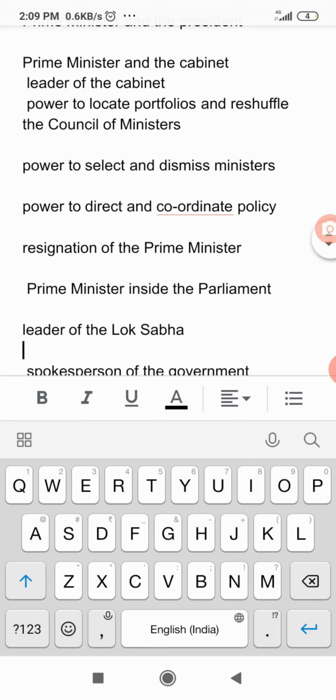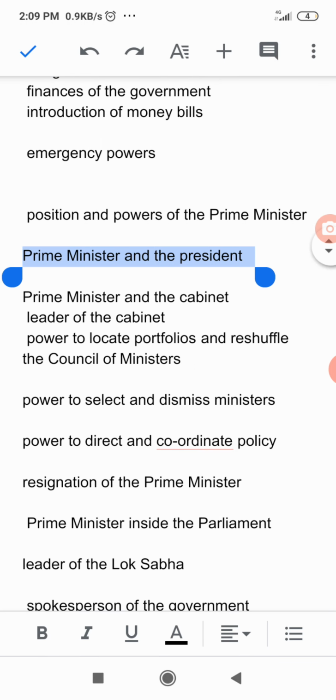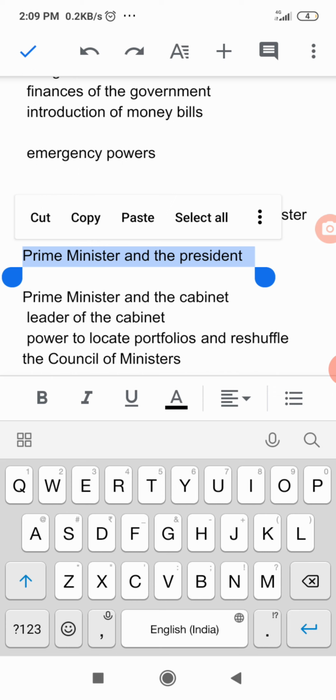President can ask the Council of Ministers to reconsider any matter which has not been considered by the cabinet and on which a decision has been taken by a minister. Means the President can ask the Council of Ministers what type of work they are doing, what decisions they have taken. Even the President may call for information regarding the affairs of the Union, and the Prime Minister has to furnish such information. That work is done by the Prime Minister.